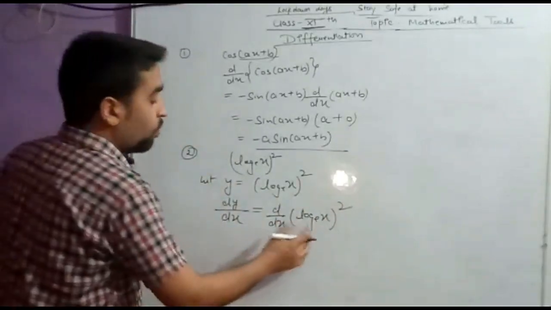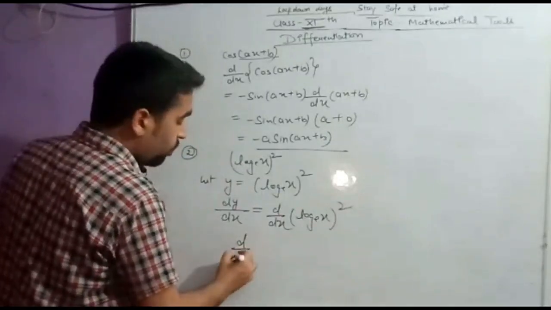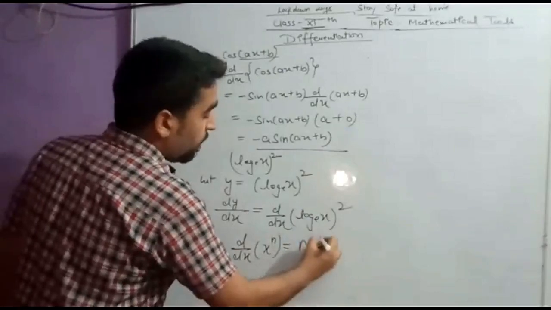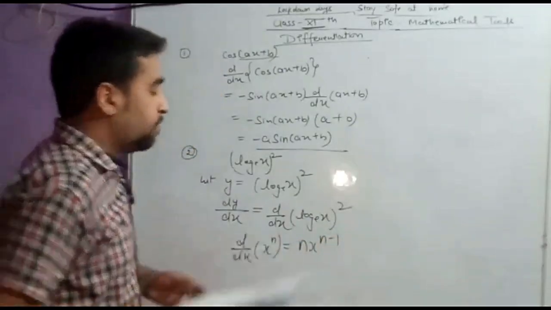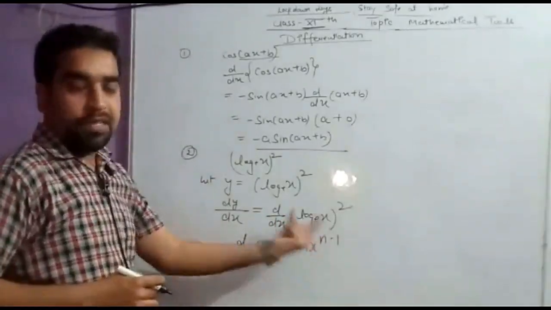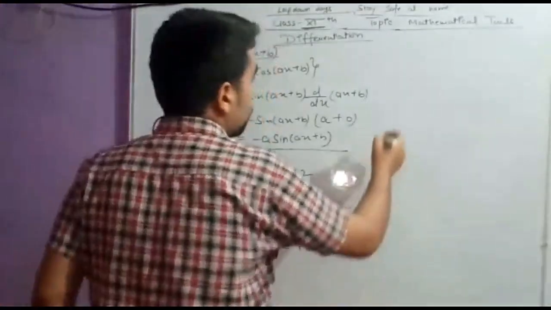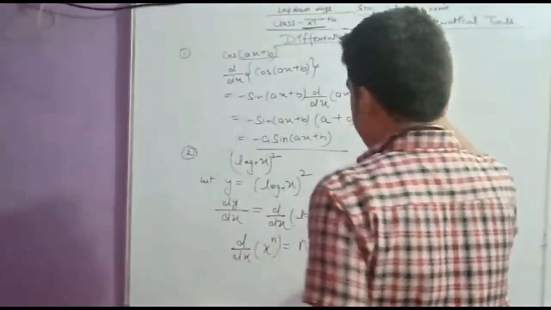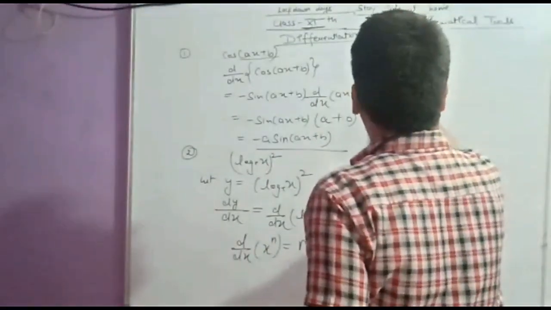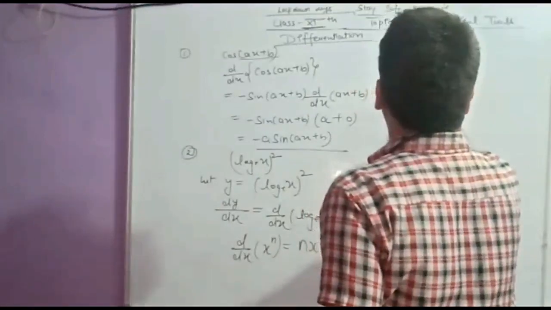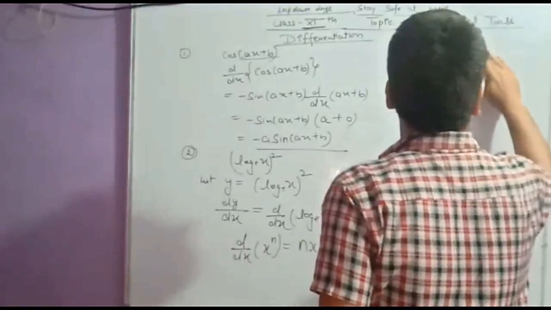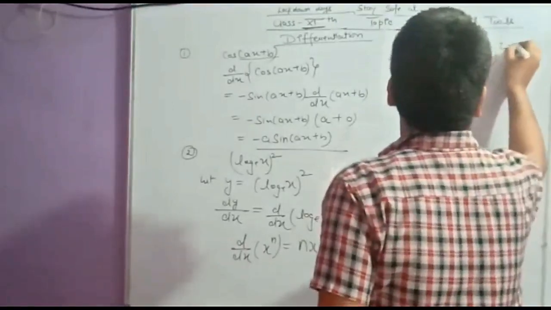Okay. Now students, we already know one formula, d upon dx of x power n is equal to n x power n minus 1. Now if we apply this formula on the same, then how much will this be? This will be dy upon dx is equal to 2 log x power 2 minus 1.